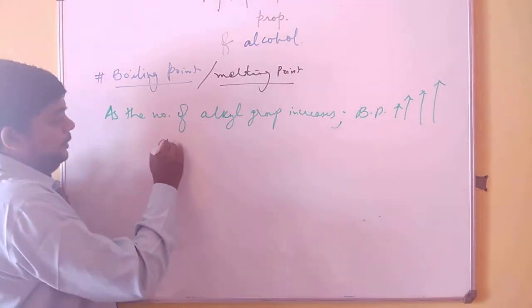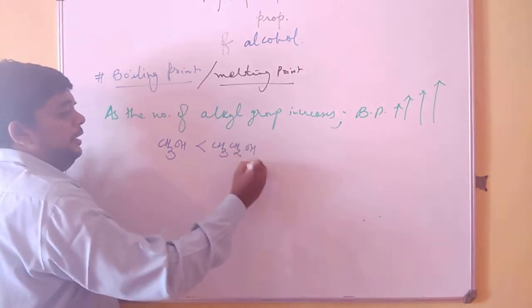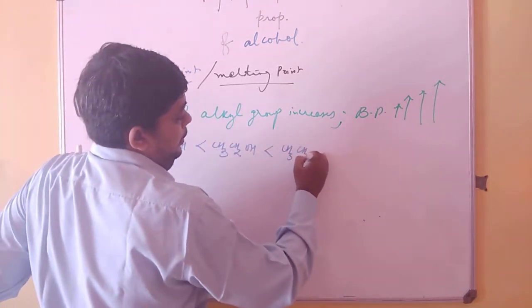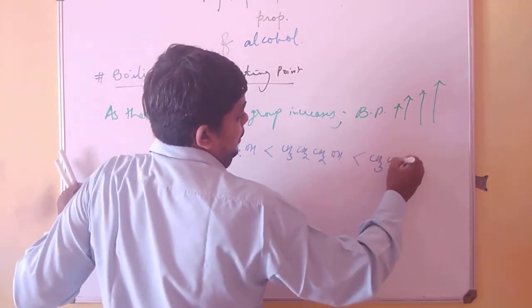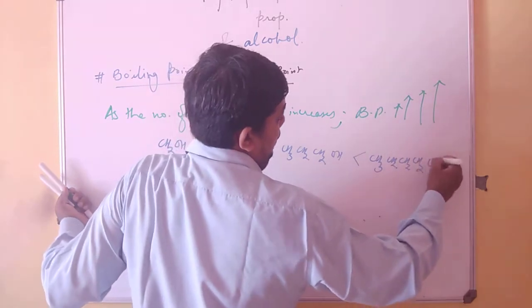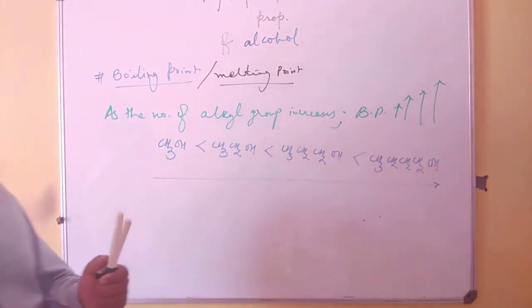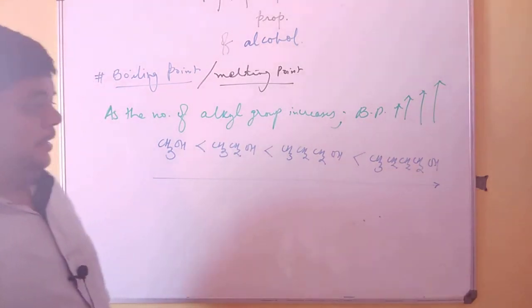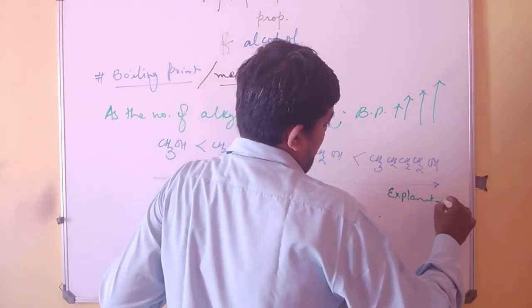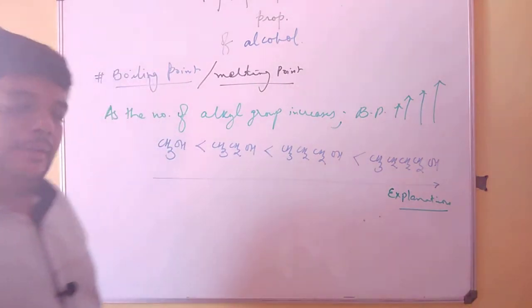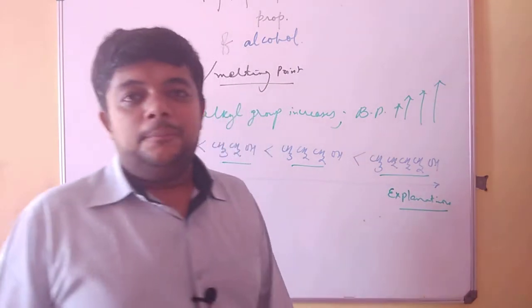It means if I compare methanol, ethanol, propanol, butanol, the boiling point always goes higher and higher. Over here, there is a very good explanation for this. Generally, I have heard people explaining that as the surface area increases, the boiling point increases.